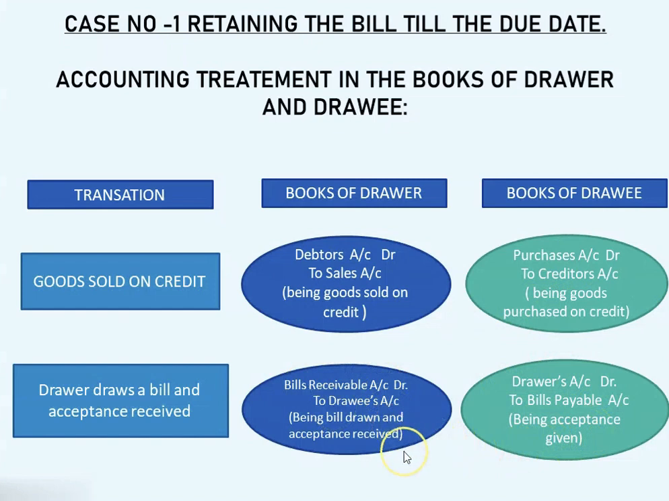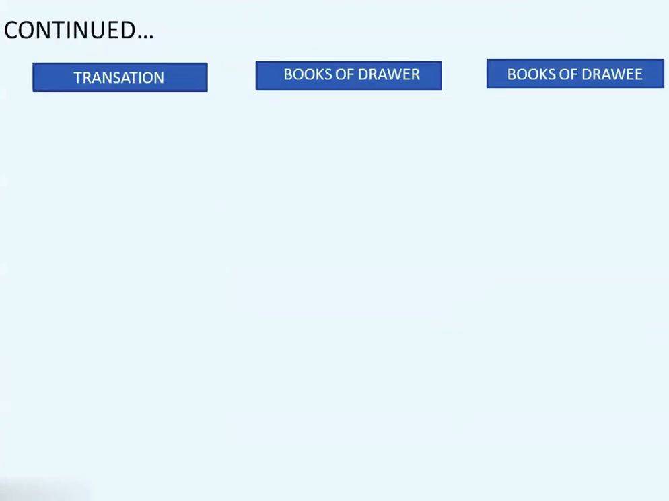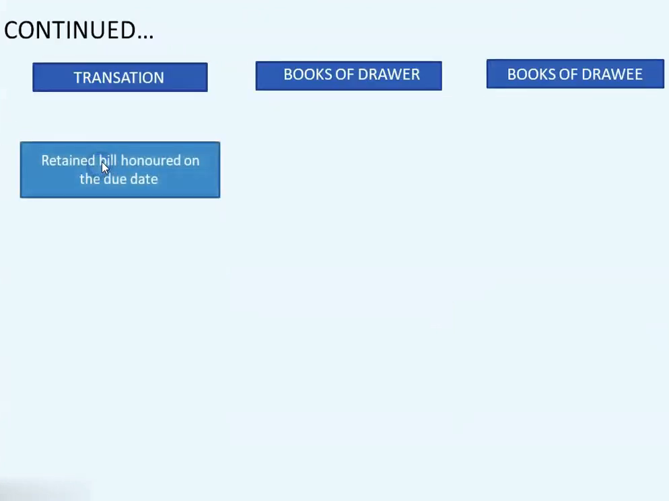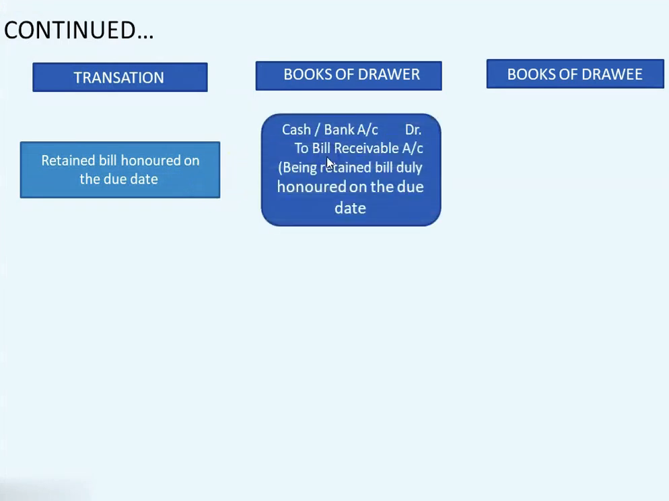Now let us see the next. Now retained bill honored on due date. It means if the bill is drawn for 2 months or 3 months and the drawee is doing the payment on that particular date, that is called retained bill honored on due date. Now let us see the journal entry in the books of drawer.